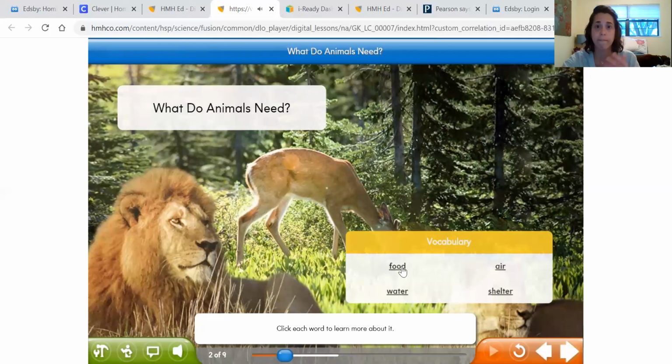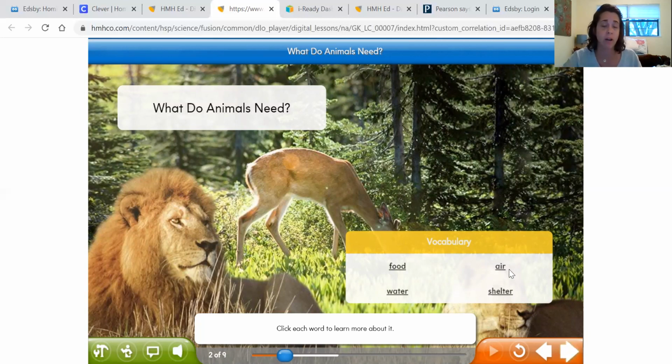Well, let's go over it. Food. It's something they need to eat. You need food to survive. Your body needs food to grow, to make yourself healthy. That's what the animals need. If you don't have food, your body just can't move. Your body can't survive. Air.